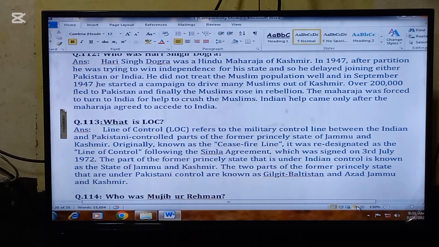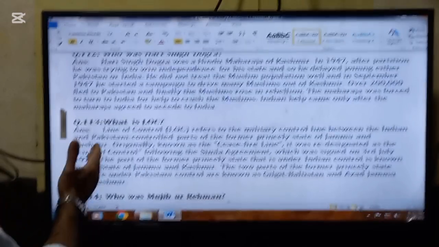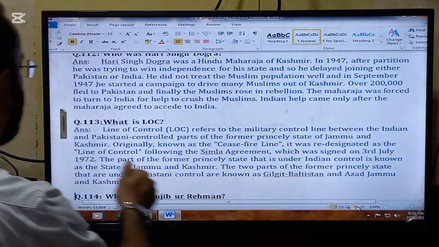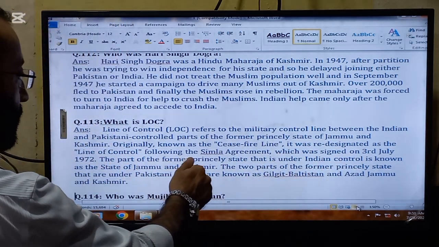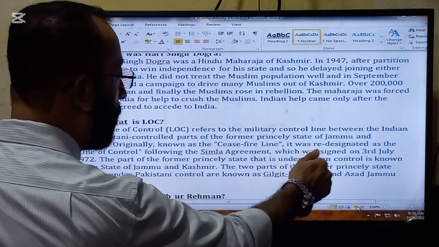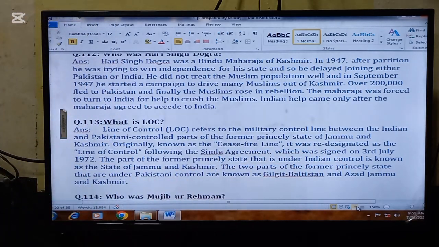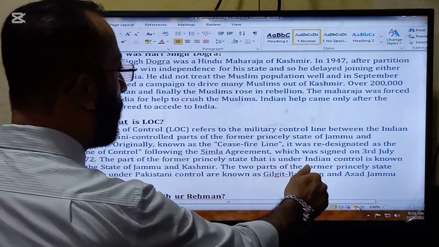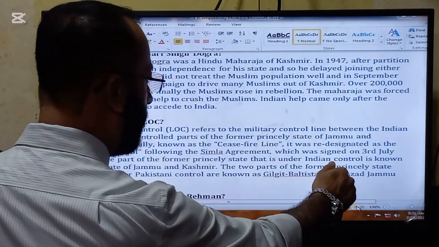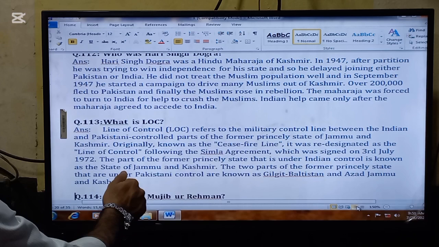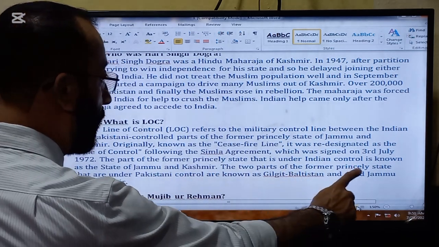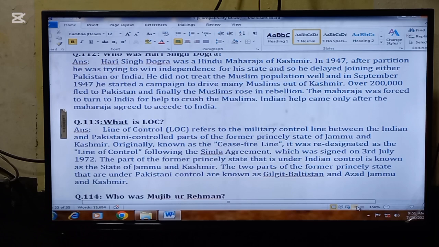The next important question for today is, what is LOC? LOC stands for Line of Control, and refers to the military control line between the Indian and Pakistani controlled parts of the former princely state of Jammu and Kashmir. Originally known as the ceasefire line, it was designated as the Line of Control following the Shimla Agreement, which was signed on 3rd July 1972.